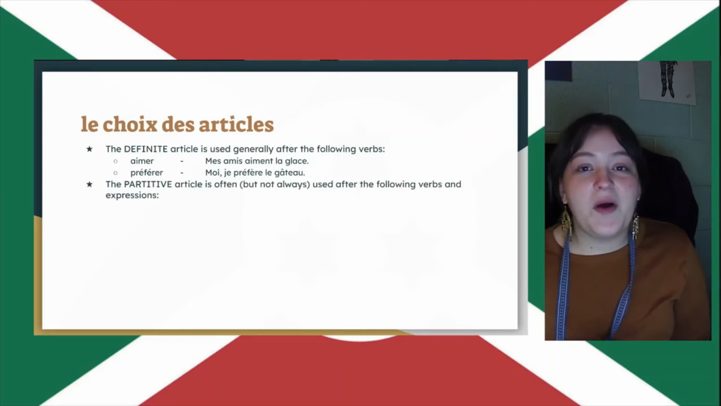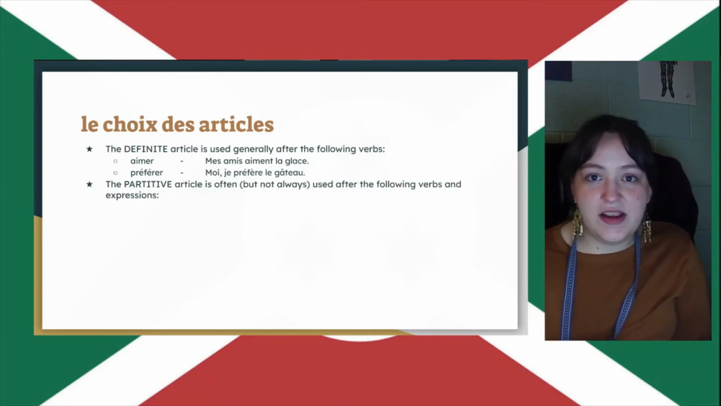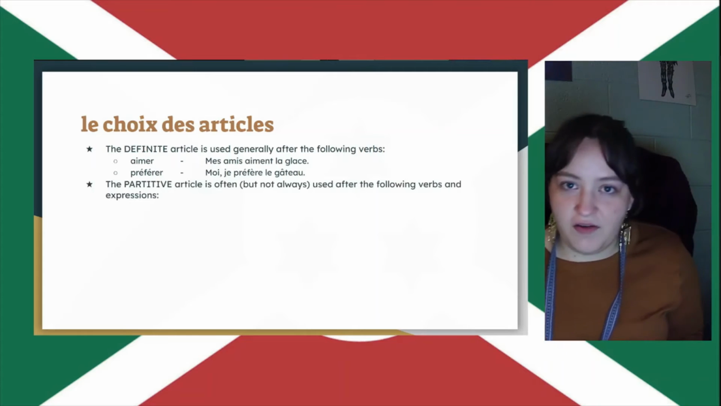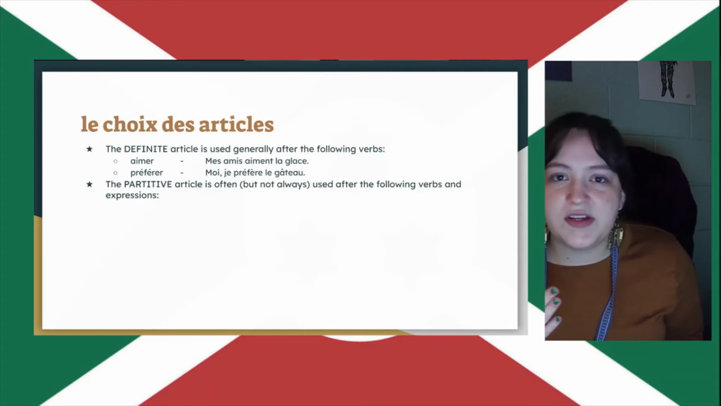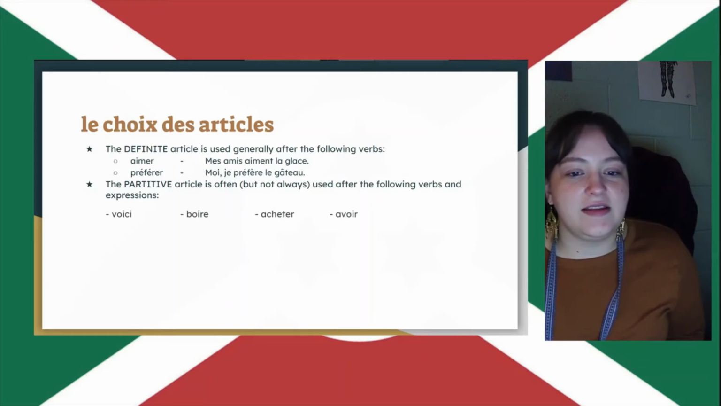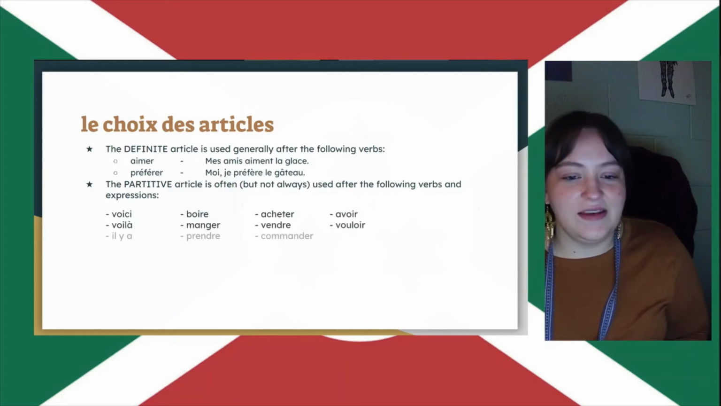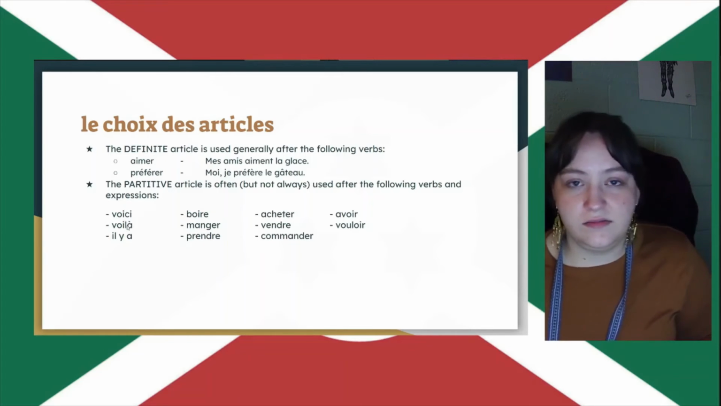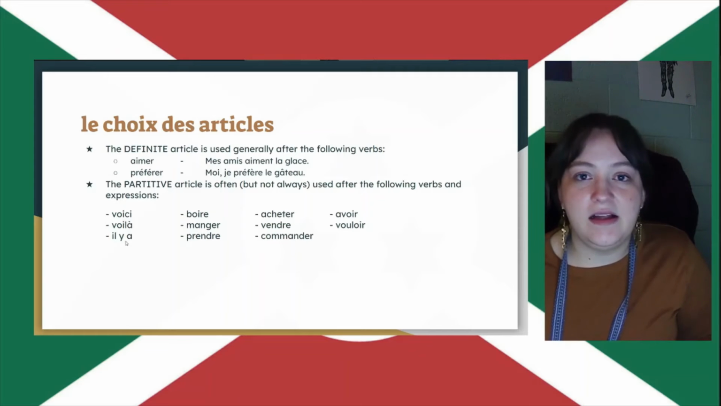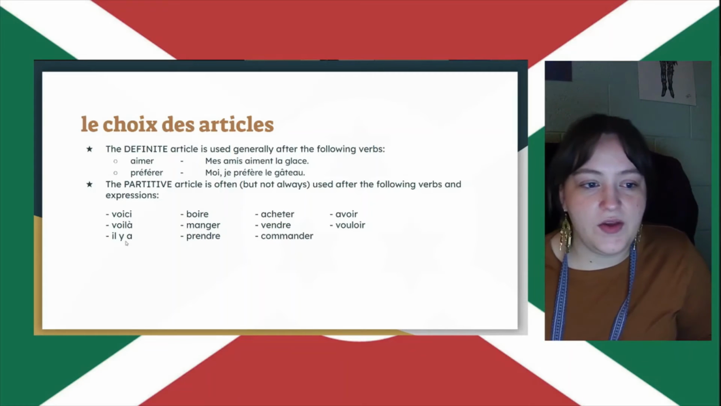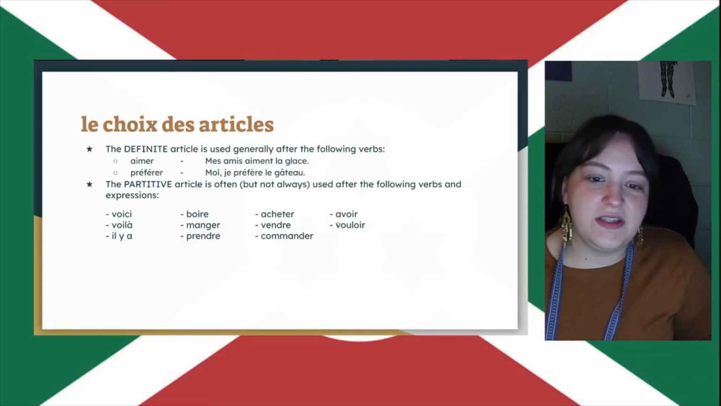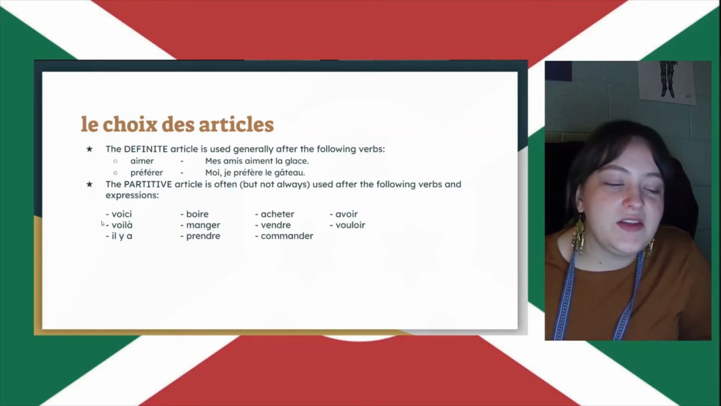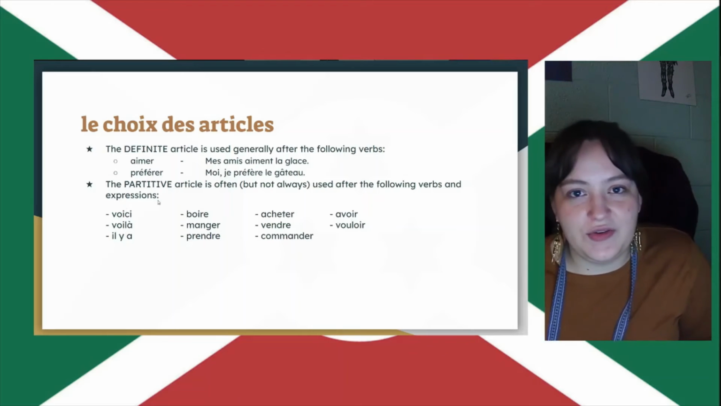Okay, now the partitive article also has some phrases, some expressions, some verbs that it is often preceded by, such as all of these. Voici, here is. Voilà, there is. Il y a, there is or there are. Okay? Boire, manger, prendre, acheter, vendre, commander, avoir, vouloir. Okay, so these verbs generally, they're often used with the partitive article, right?